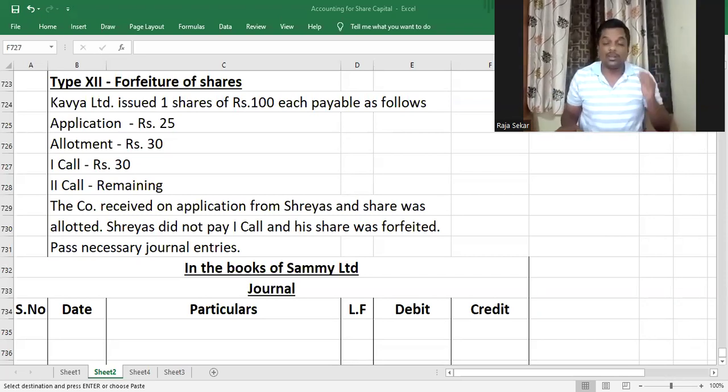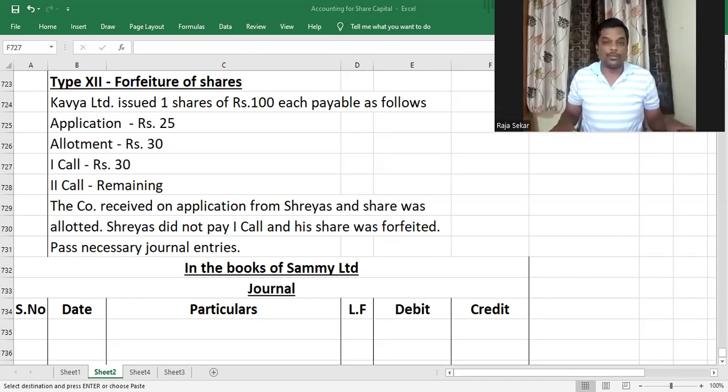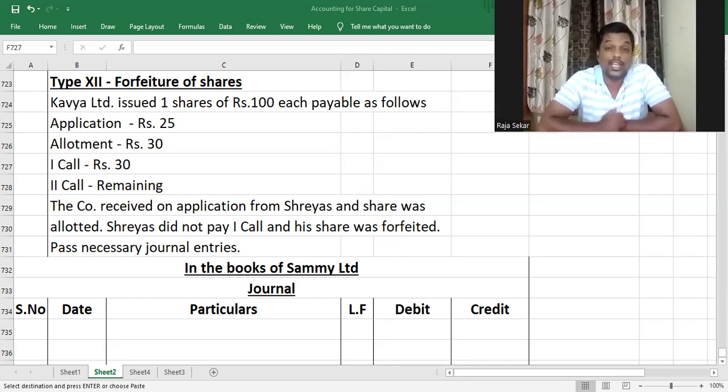It's very simple, my dear children. People complicate it a lot, but it's actually very simple and easy to do. And I'm going to teach you that concept in this video today. First, let me explain what forfeiture means. Forfeiture means to take back the shares and cancel those shares. Understood or not, my dear children?